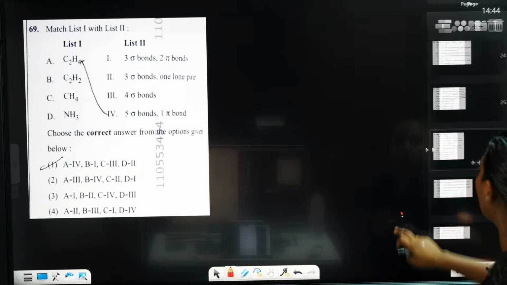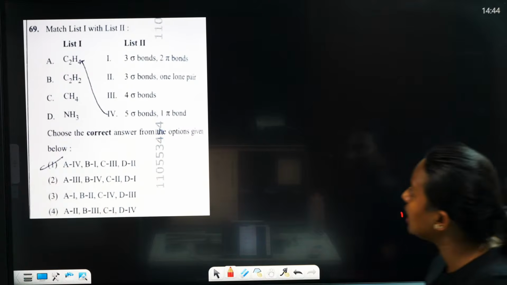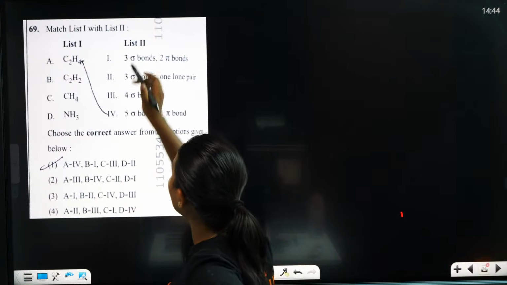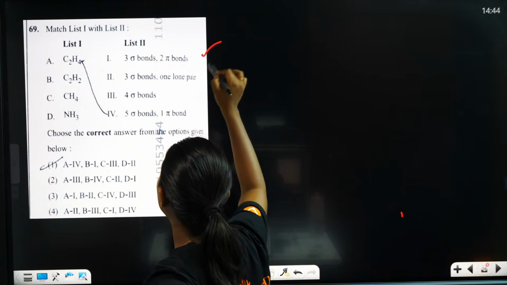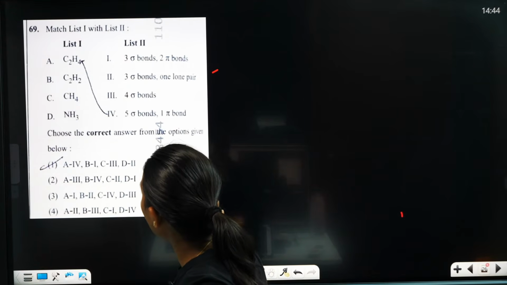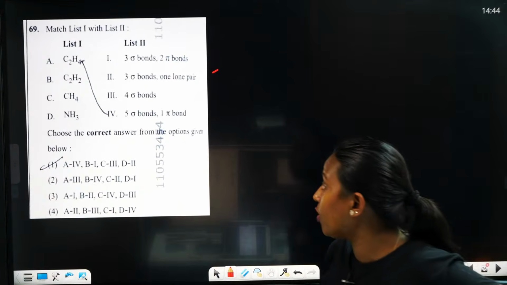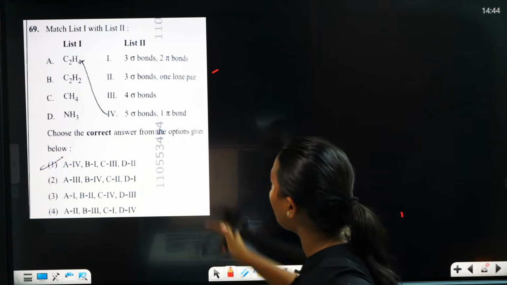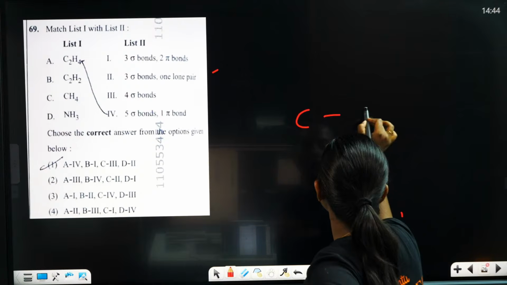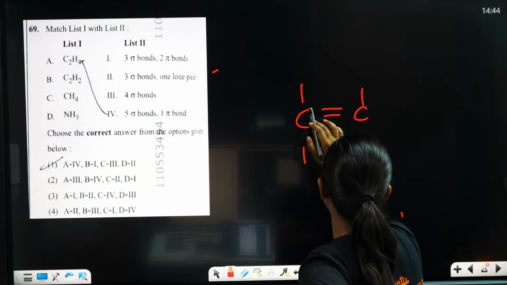Then we are moving to another match the following type of question, with list 1 and list 2. It's a very simple question: how many sigma and how many pi bonds are there? Within 10 seconds you can confirm. It is C2H4, with a double bond.